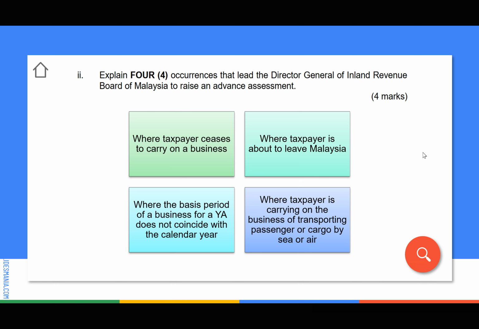Actually, there are another 2 answers, so you can look at your textbook and read it. But for me personally, these 4 answers are the easiest to remember. Okay, so I guess that's all for this past year, and thank you everyone.